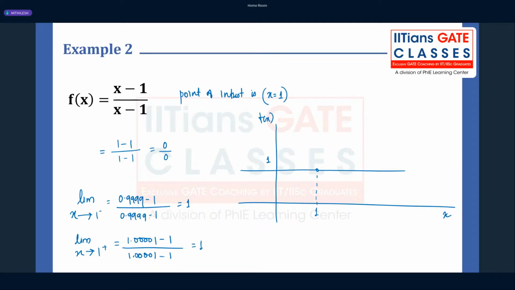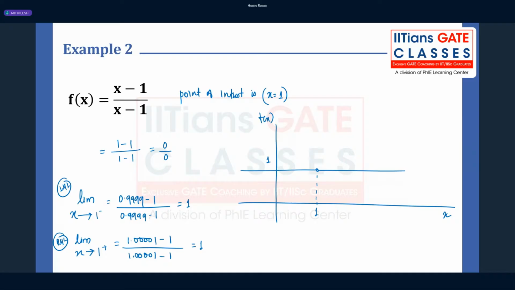So in this case, you have the left hand limit and right hand limit giving you the similar value, but f of 1 doesn't exist.